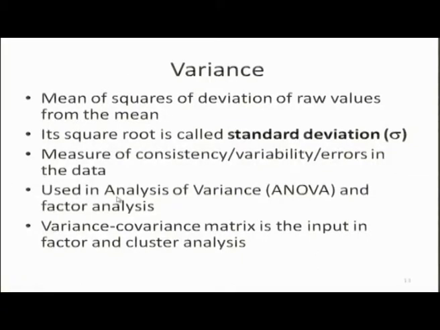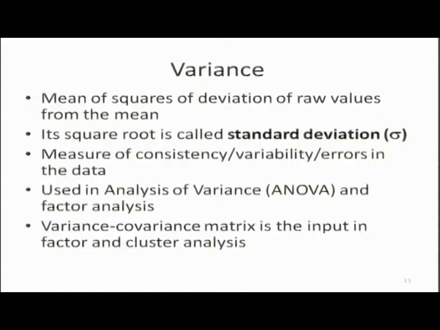Variance is used in analysis of variance, in causal analysis, whether a variable x is a cause of y, but right now we are not discussing bivariate or multivariate relationships, we are only talking about univariate analysis. So, variance can be computed in this way for each variable. Variance is very important.